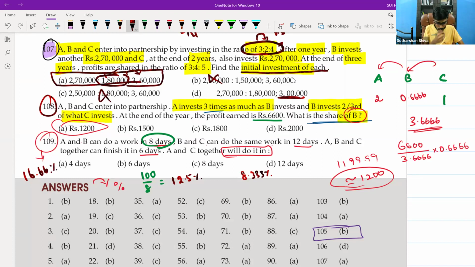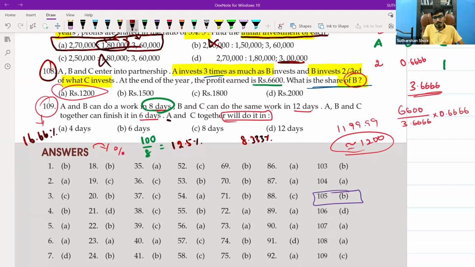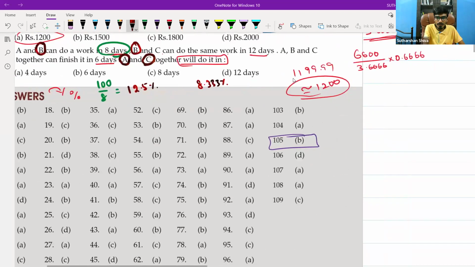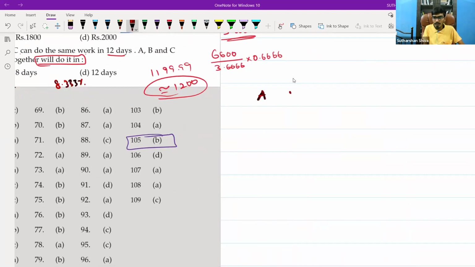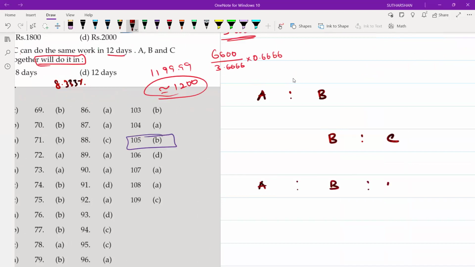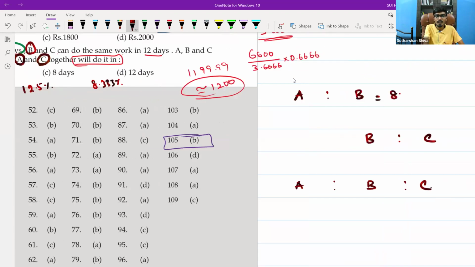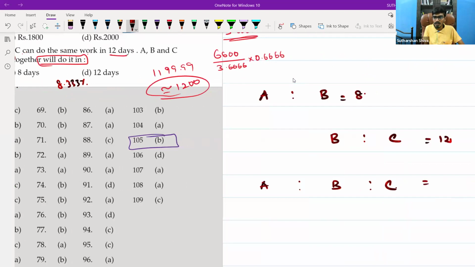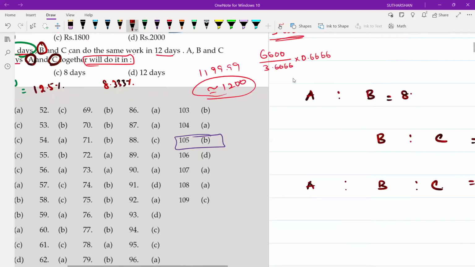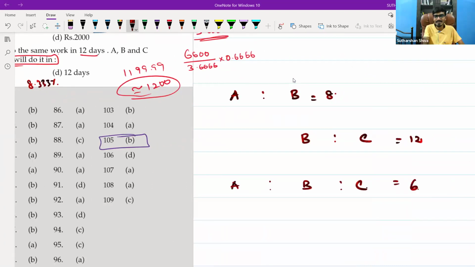Then we can figure it out in the form of a trick that will be applicable here. The B component is common to A, B and B, C. Do you remember we did this in ratio? A and B is given as 8, B and C is given as 12, and A, B, C is given as 6.